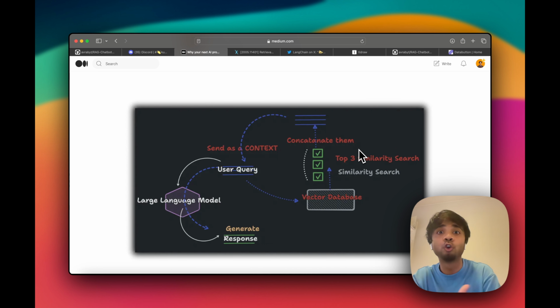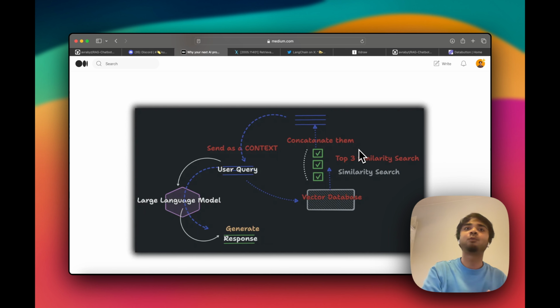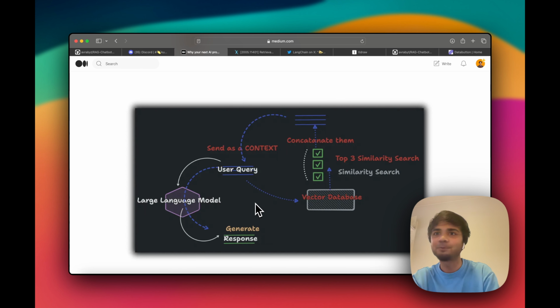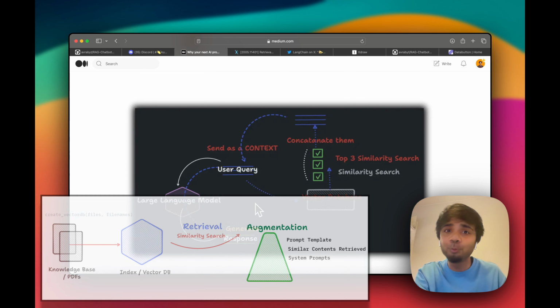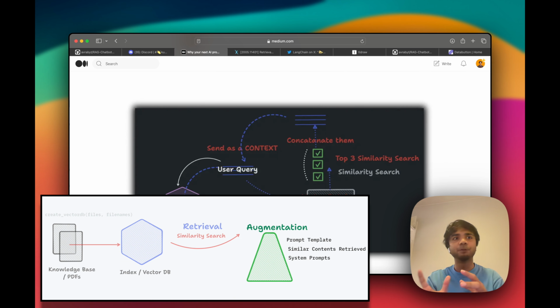The next part is augmentation. What does augmentation mean? It means enriching something, augmenting something. So what are we augmenting here? We're augmenting the user query which we are sending to our large language model. Basically, whatever prompt we have been passing to the large language model all this time. So what are we augmenting? The prompt. How are we augmenting? We are augmenting by passing a few extra sentences or keywords.